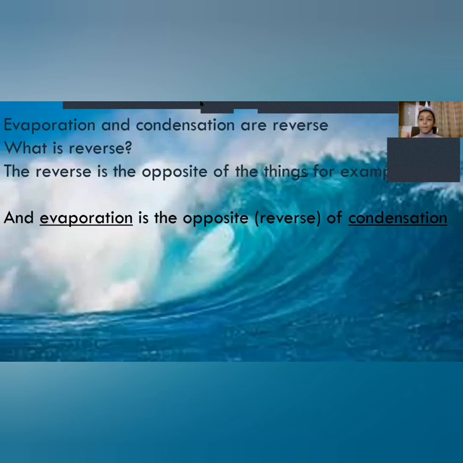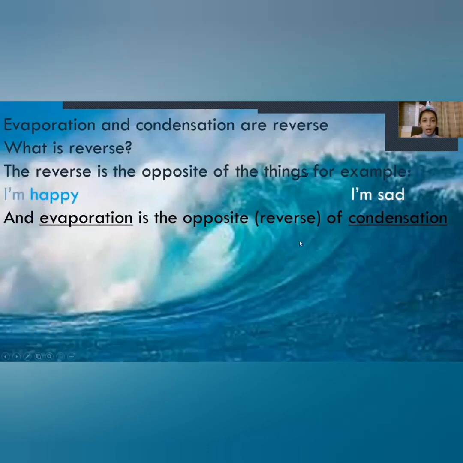So the meaning of opposite is the reverse. What is the reverse? The reverse is the opposite of things. For example, I am happy, I am sad. And evaporation is the opposite, the reverse, of condensation.